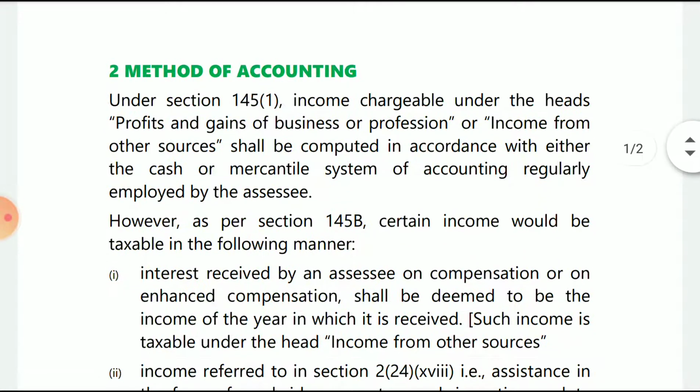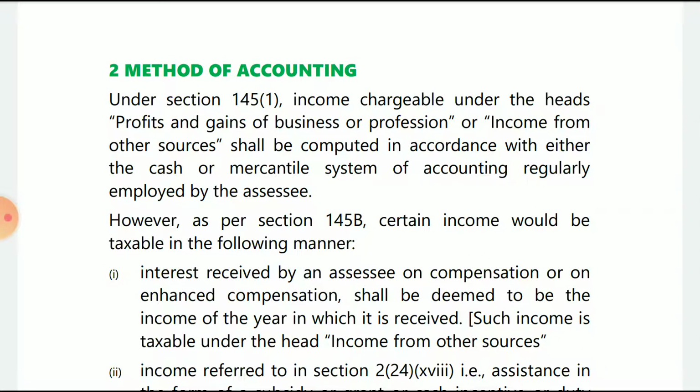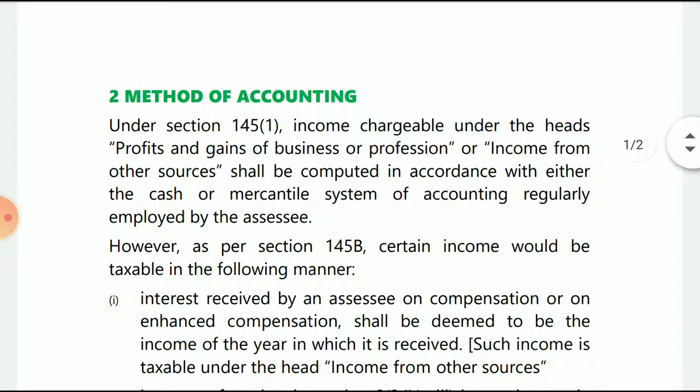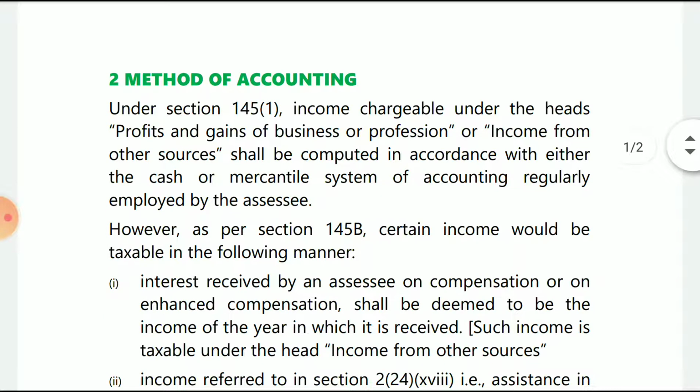Under section 145 subsection 1 of the Indian Income Tax Act, income chargeable under the heads profits and gains of a business or a profession, or income from other sources, shall be computed in accordance with either the cash or mercantile system of accounting regularly employed by the assessee. See, as per section 145 subsection 1, if you are getting any income under these two heads, profits and gains of business or income from other sources, the accounts have to be maintained either on the cash system or the mercantile system, right?